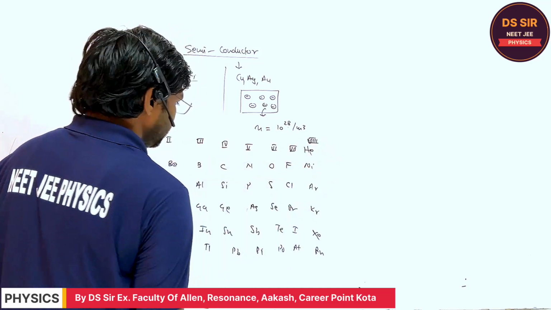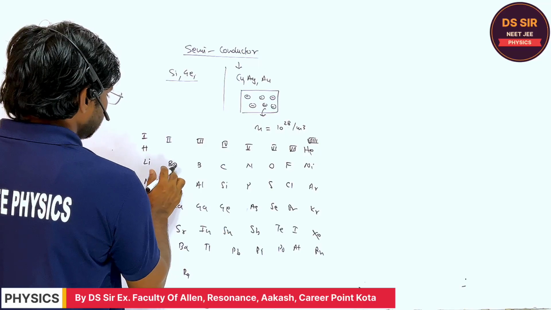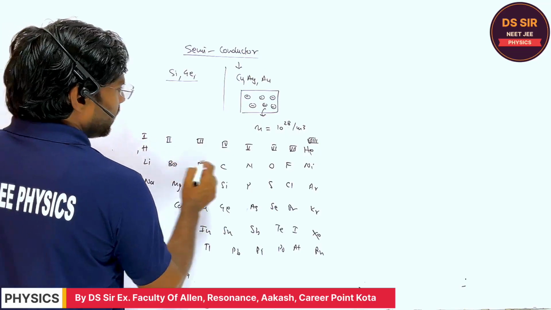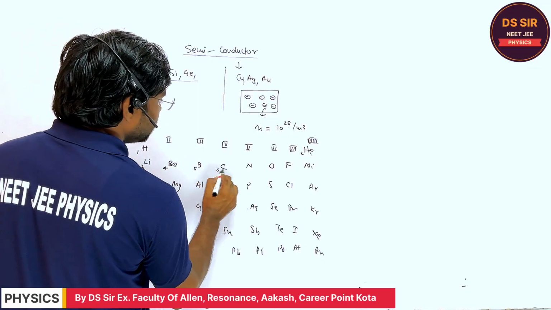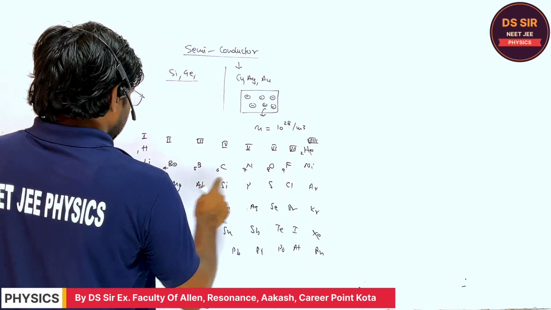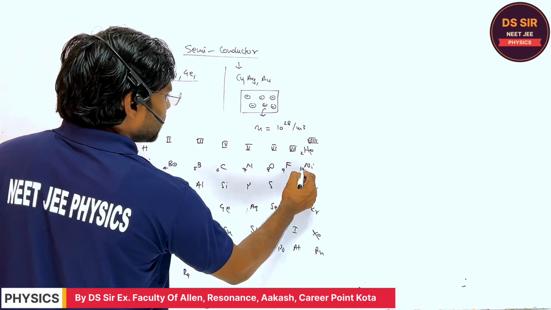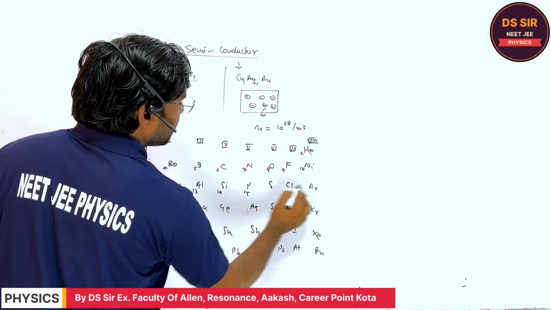Are you getting or not? Right. So you know the atomic numbers 1, 2, 3, 4, 5, 6, 7, 8, 9, 10, 11, 12, 13, 14, 15, like this.